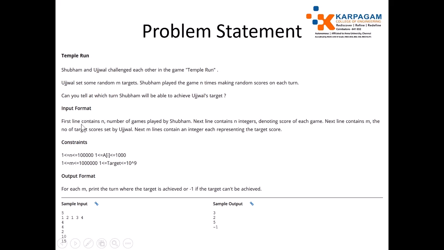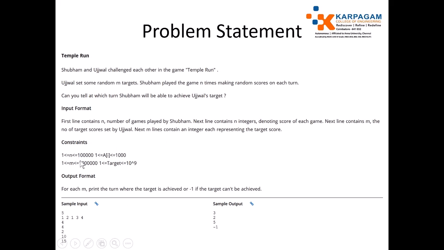The input format is: the first line contains n, the number of games played by Shubham. The next line contains n integers denoting the scores of each game. The next line contains m, the number of targets set by Ujjwal. The next m lines contain integers, each representing the target score.